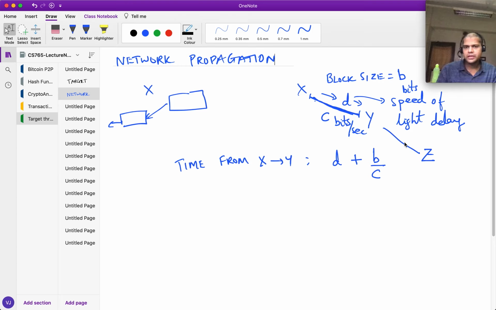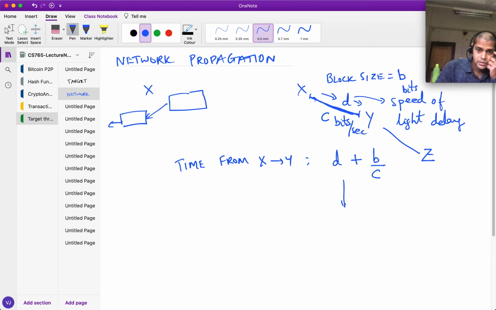He first of all checks whether the block is correct or not, and if there is any invalid transaction or something like that, he throws away the block. He doesn't bother Z at all. Right? And that's a good practice to have, so that junk blocks don't float around in the network. As soon as they are broadcast, they are thrown away by the honest peers. So it takes Y some time.